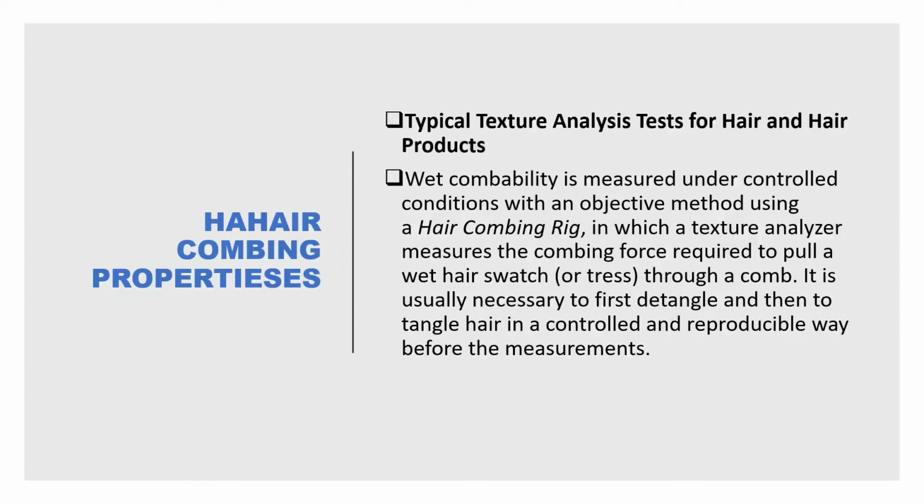There are a number of equipments available whereby external hair locks and artificial hairs are tested with different conditioners, and we assess what sort of improvements have been achieved by those conditioners. Then we can say by in vitro analysis that the desired treatment will be workable. So what happens in this hair combing ring?